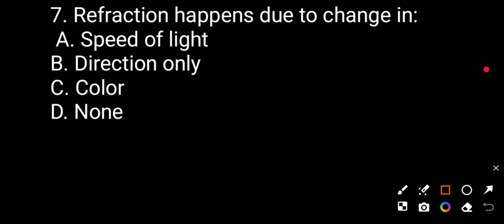Question number 7. Refraction happens due to a change in: speed of light, direction only, color, none. The correct answer is speed of light. We know that the change in the speed of light from one medium to another medium is the cause of refraction.